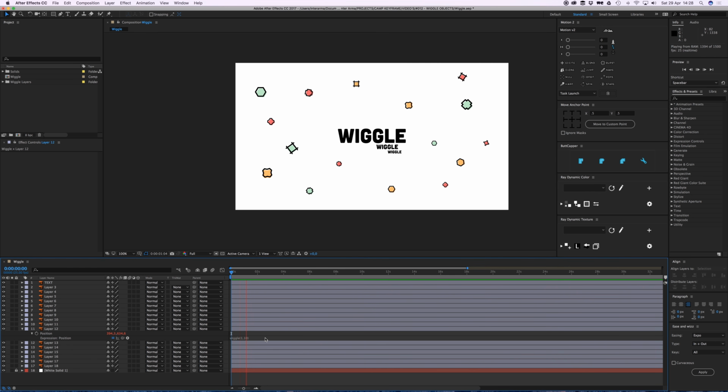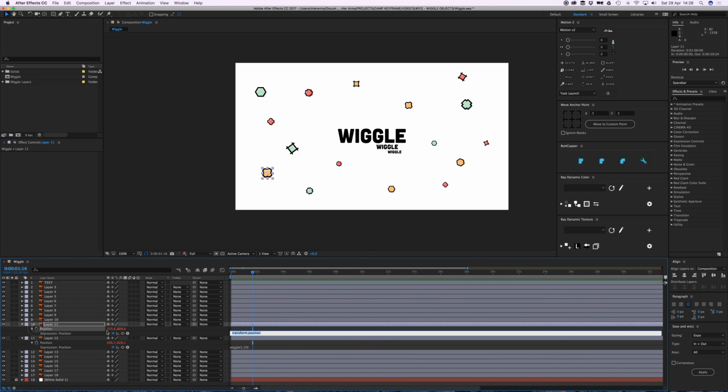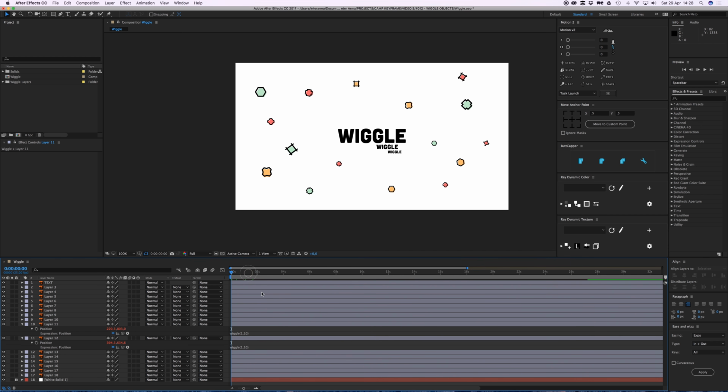Right, so now I have this wiggle. Now I can just go into every object and do the exact same thing. So there you go, now this object is also wiggling nice and smooth. That's how you add a simple wiggle expression.